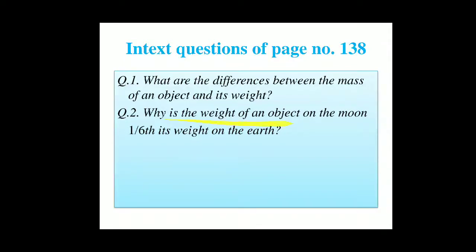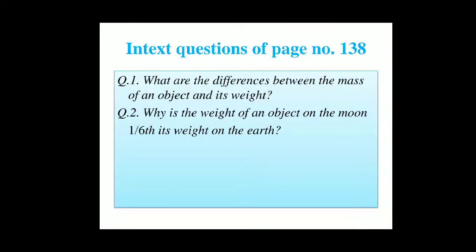Why is the weight of an object on the moon 1/6 its weight on the earth? If this is a 1 mark question, then you simply write because the acceleration due to gravity on the moon is 1/6 of the acceleration due to gravity on earth, and as we know W is equal to m into g, therefore the weight of an object on the moon is 1/6 its weight on earth.